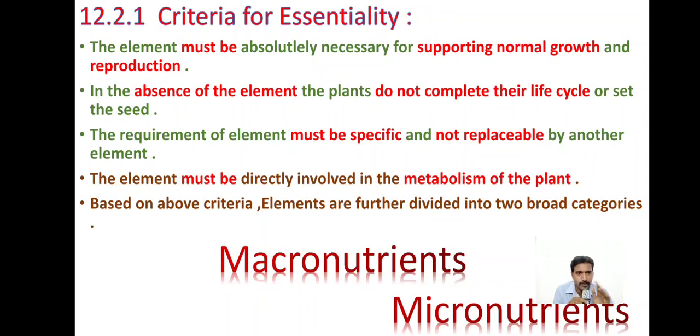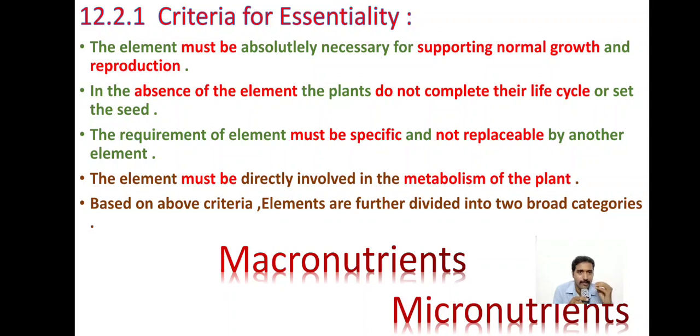If without that element the particular plant cannot develop, that is the essential element for that plant. In the absence of the element, the plants do not complete their life cycle or set seed. If the plant cannot complete its life cycle without that element, that is the essential element.